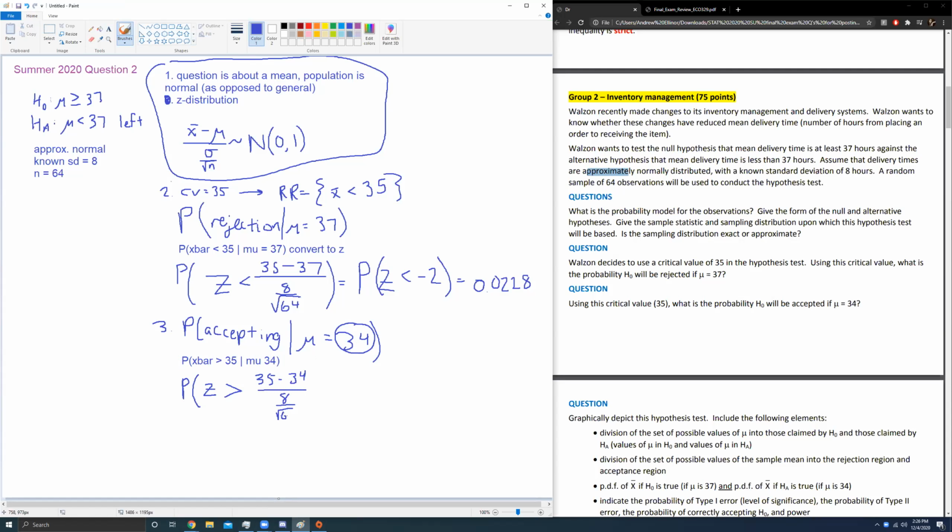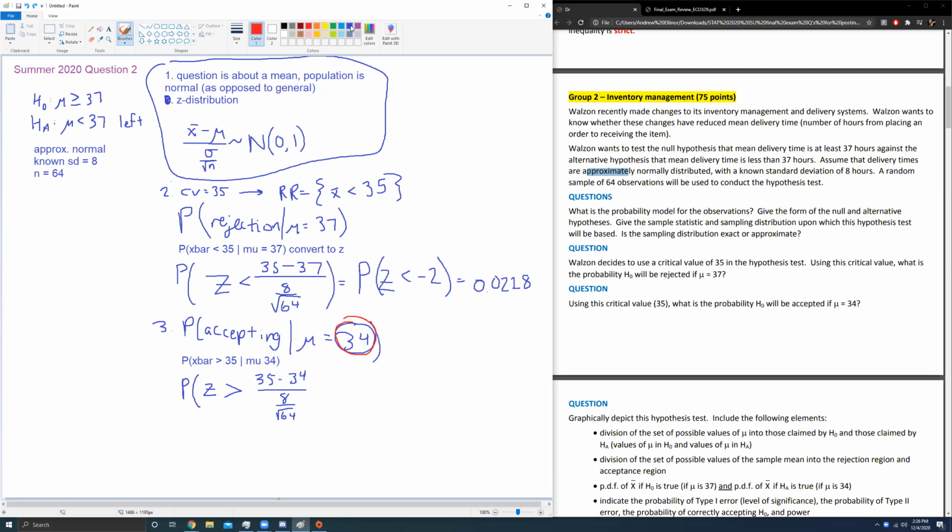Notice that my value of mu has changed from problem 2 to problem 3. The value of mu in problem 2 was given to be 37, so we used 37 to figure out that z-score. But this time, mu is 34. So I'm using 34 here, okay?